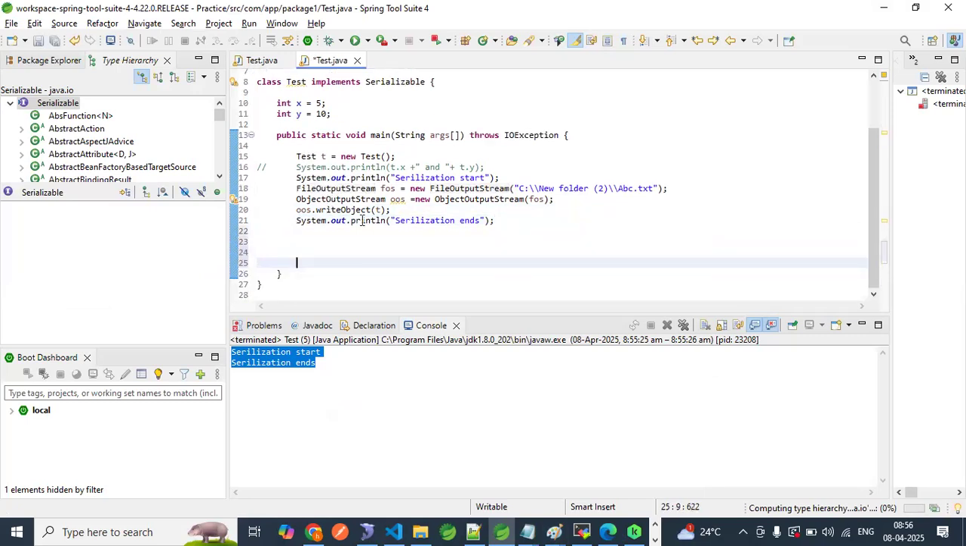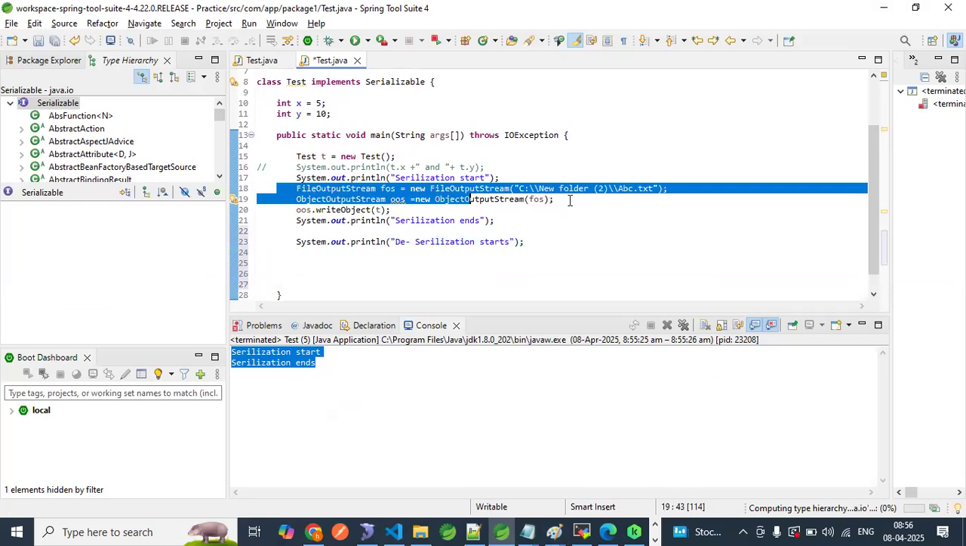Let me copy this statement and paste it here. I am giving a statement, "deserialization start", so deserialization will start. Try to observe. Now the same thing is required, right? But the only thing is we need to change output to input.